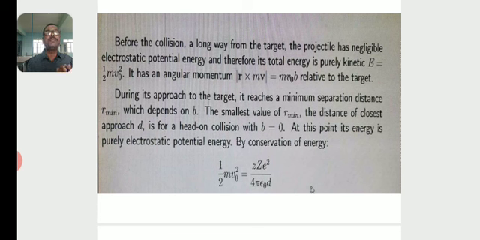According to Coulomb's law, the kinetic energy, half m v naught squared, is equal to the electrostatic potential energy, Z e squared by 4 pi epsilon naught d. Under conservation of energy, both are equal.